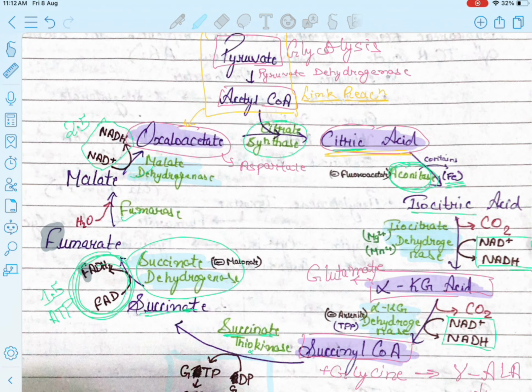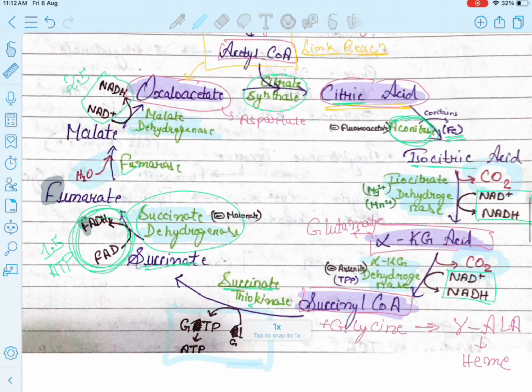Then CO2 is being produced in two reactions, those of isocitrate dehydrogenase and alpha ketoglutarate dehydrogenase, but in the reaction of the fumarase, H2O is being utilized.